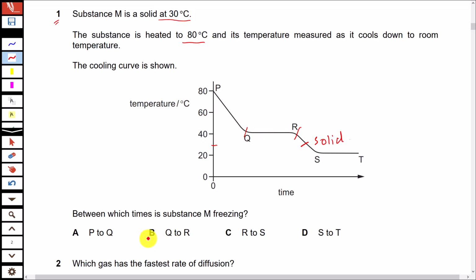So look at the options here. Correct response is B. If you talk about this phase P to Q, here the substance should be in liquid state and its temperature is decreasing. On the other hand, R to S, the substance is solid, and S to T, it is adjusting its temperature to the room temperature. That's why you see a constant temperature in this range too.